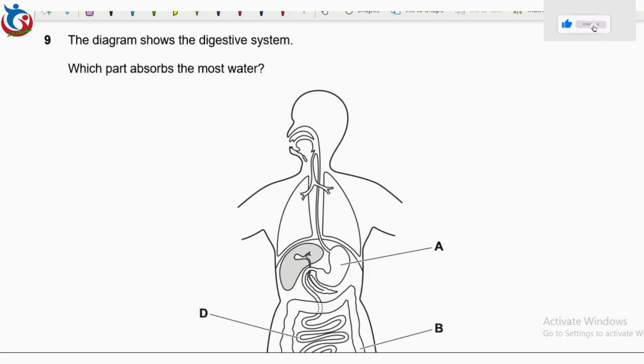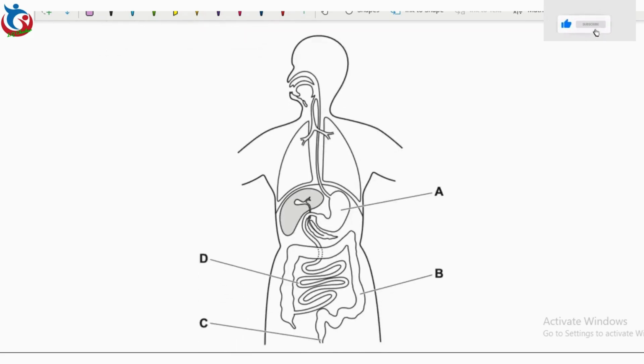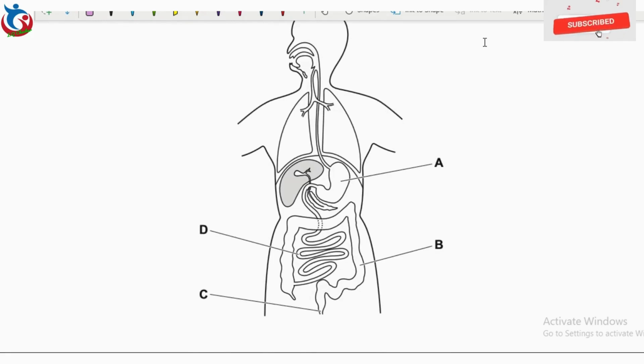Question 9 says the diagram shows the digestive system. Which part absorbs the most water? I'll have to show the diagram completely. And here we go. A is the stomach. B is the large intestine.